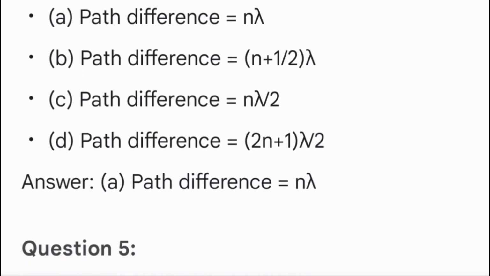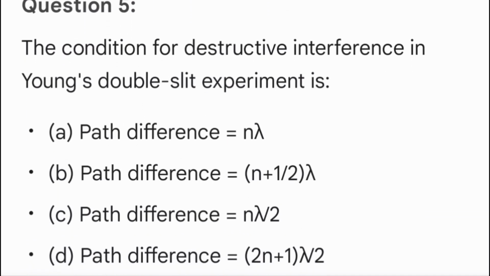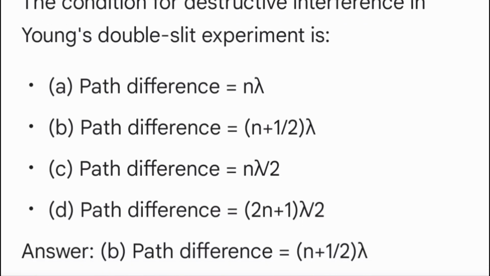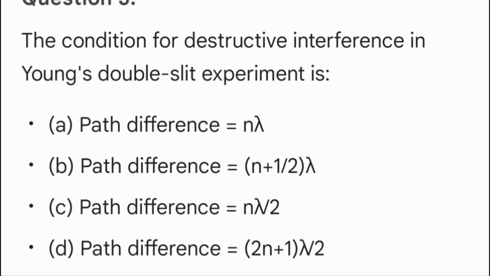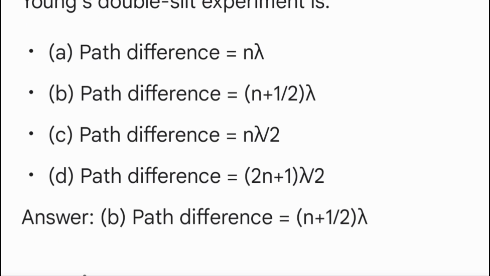Question 5. The condition for destructive interference in Young's double-slit experiment is A. Path difference equals n lambda. B. Path difference equals (n + 1/2) lambda. C. Path difference equals n lambda / 2. D. Path difference equals (2n + 1) lambda / 2. Answer B. Path difference equals (n + 1/2) lambda.